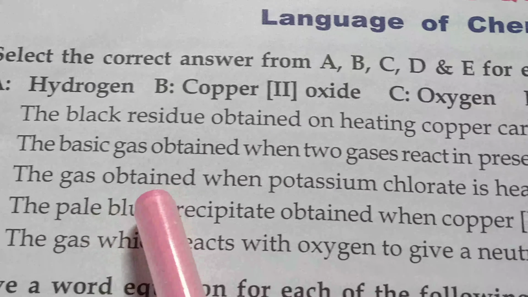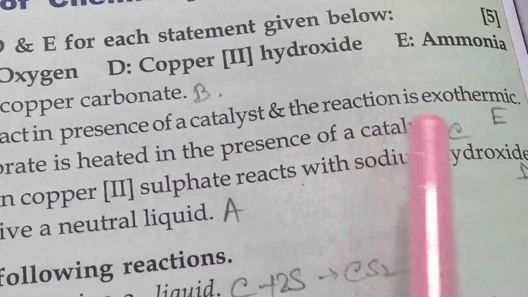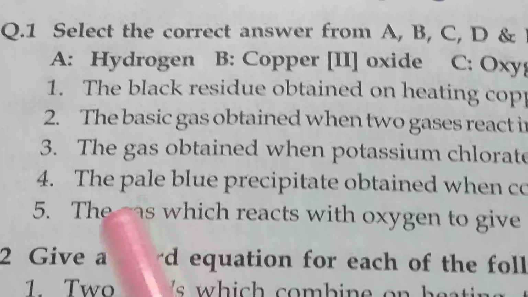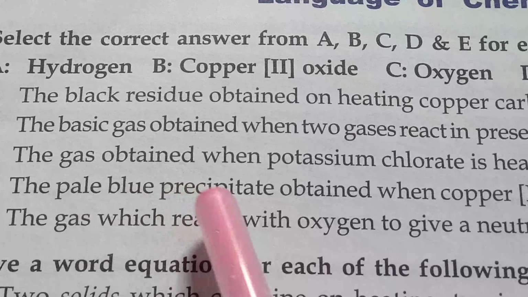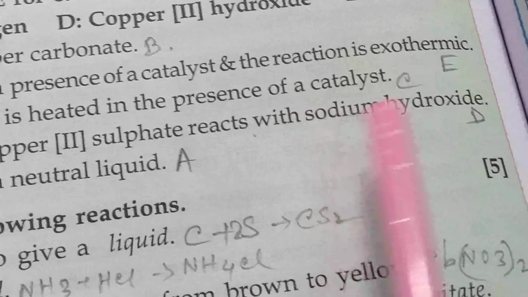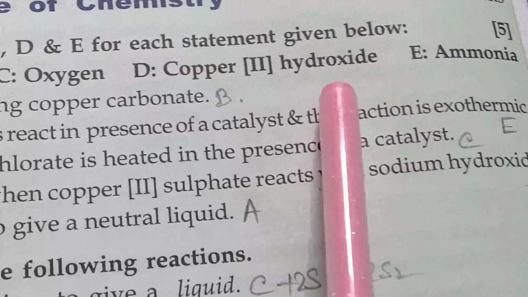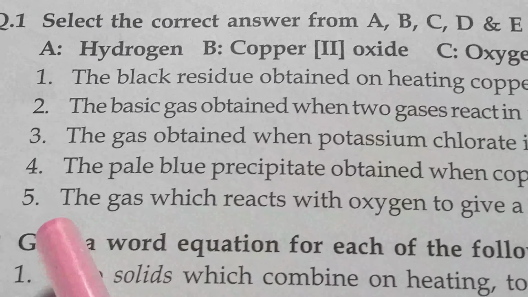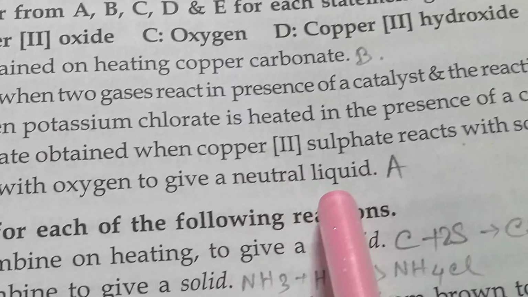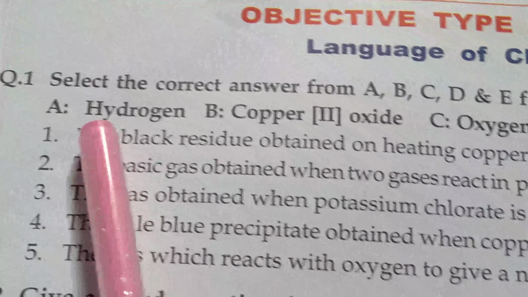The gas obtained when potassium chlorate is heated in the presence of a catalyst. Answer is C, because the answer is oxygen. Next, the pale blue precipitate obtained when copper II sulfate reacts with sodium hydroxide. Answer is D, copper II hydroxide. The last one is the gas which reacts with oxygen to give a neutral liquid. That is A, means hydrogen.